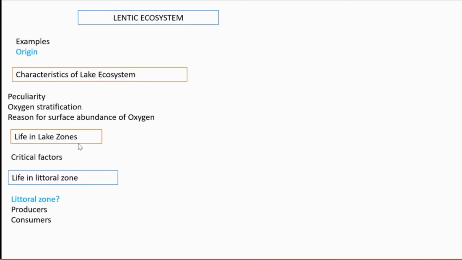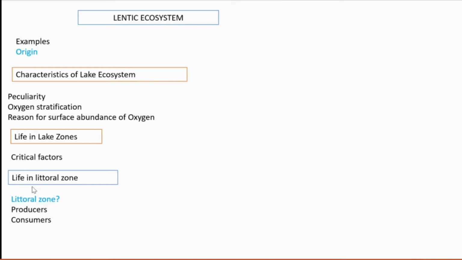Then life in lake zones. What about the life in lake zones? Two critical factors govern and regulate the life forms of the lake. They are light and temperature. Light and temperature regulate what life forms can exist there.